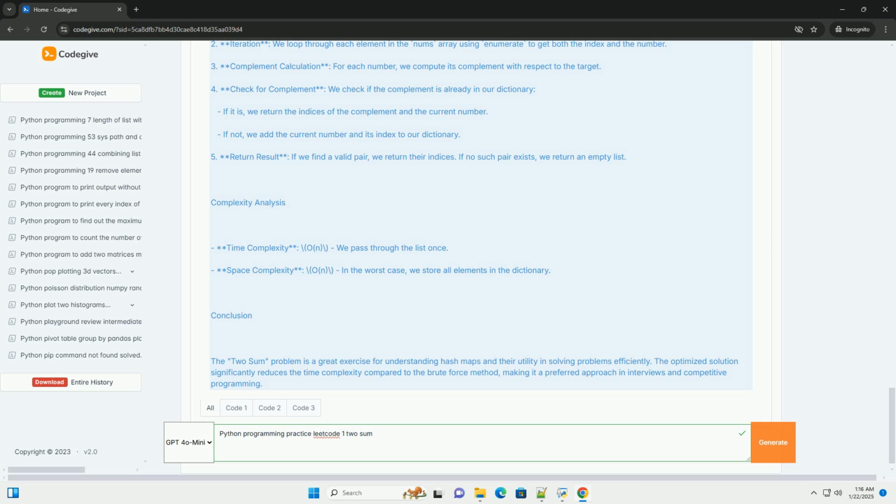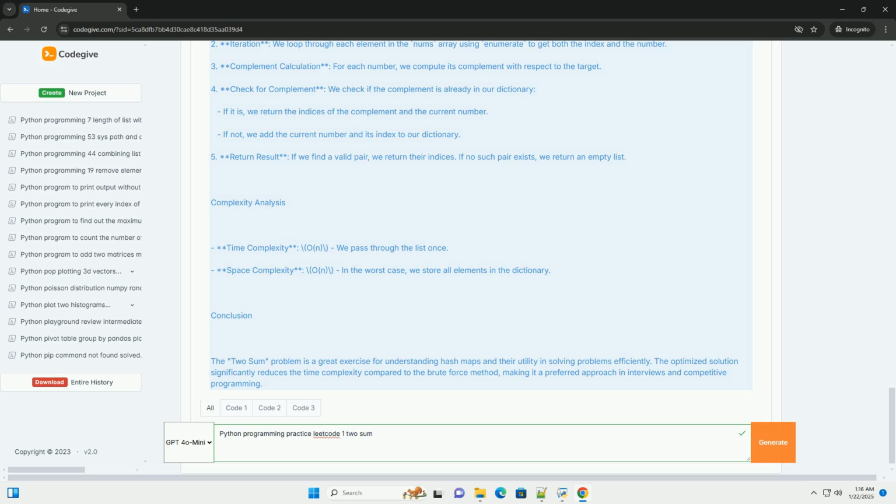Steps for the optimized approach. 1. Initialize an empty dictionary to map each number to its index. 2. Iterate through the list of numbers. 3. For each number, calculate the complement, i.e., target minus number. 4. Check if the complement exists in the dictionary. If it does, return the indices of the current number and the complement. If it doesn't, add the current number and its index to the dictionary.